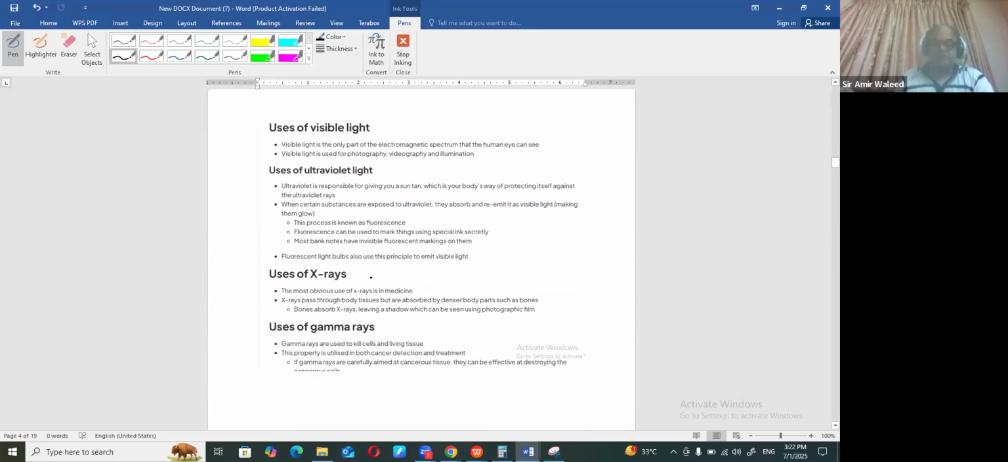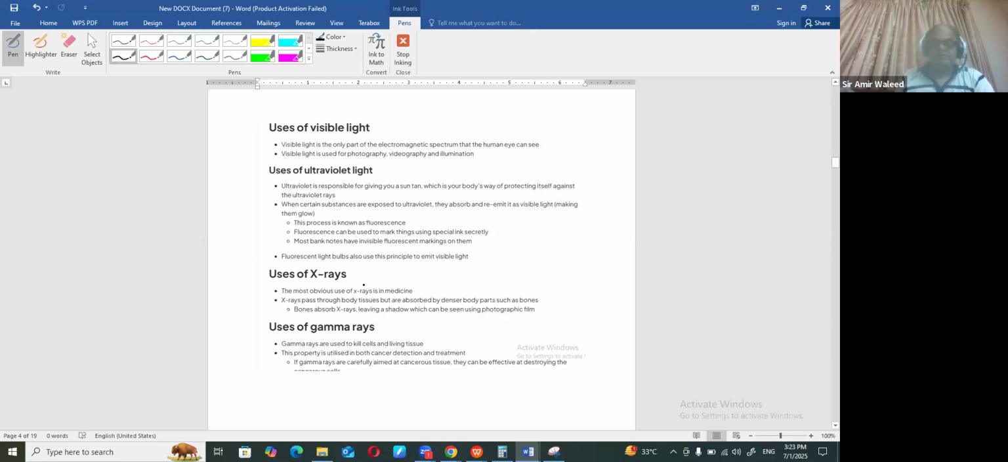Then we have ultraviolet, right? Ultraviolet is used for different purposes, like fluorescence. Fluorescence is like lighting, so you can use it for lighting purposes. Most bank notes have invisible fluorescent markings on them, so we can detect fake notes by using ultraviolet light as well. Ultraviolet is also responsible for giving you a sun tan, especially in sunlight.